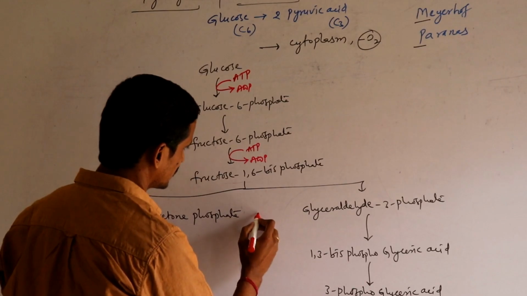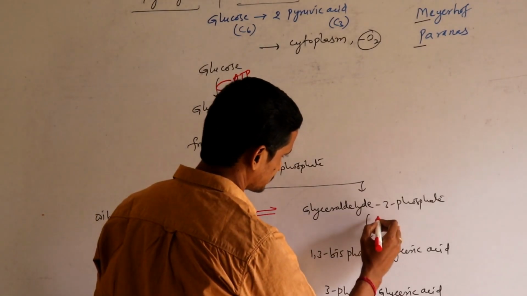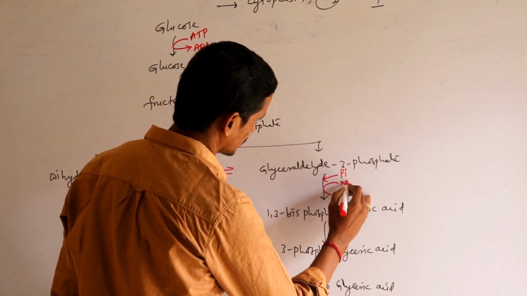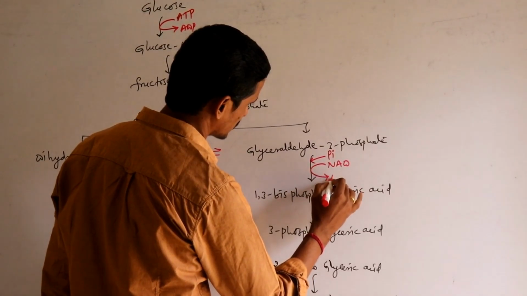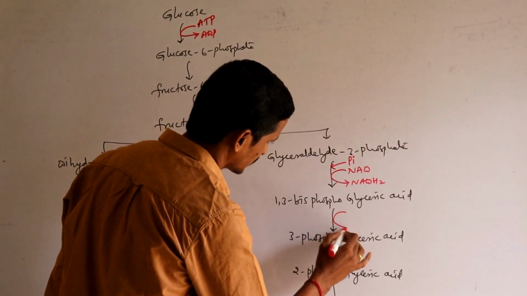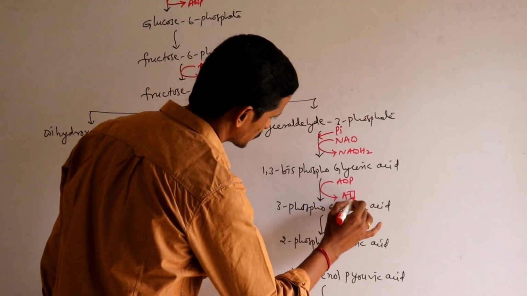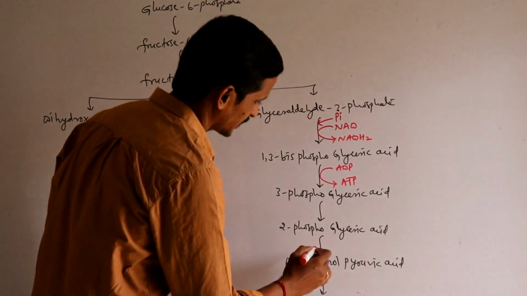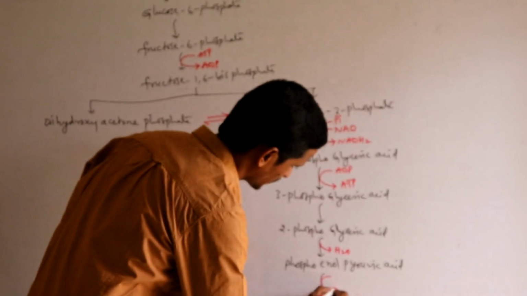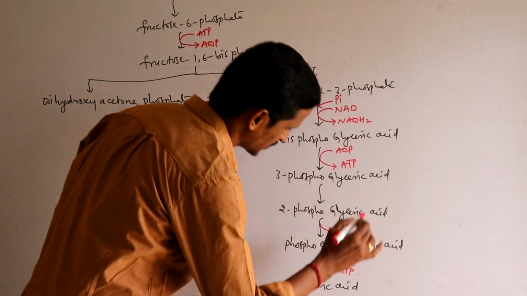These two are isomers, interconvertible, and here one inorganic phosphate is added, then NAD is converted to NADH2, and here for the first time ADP is converted to ATP, so you got one ATP, and here water is released, and here one more ADP is converted to form ATP.